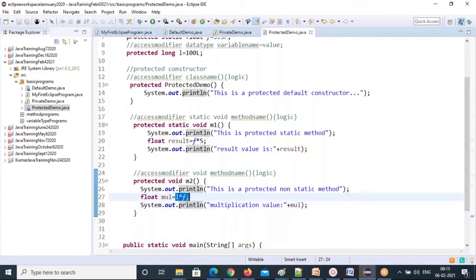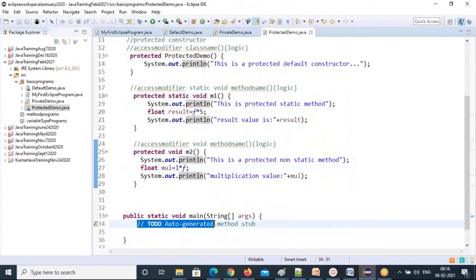So whatever type of data you're getting in the output, that data type you need to declare on the left side. Remember that point. If there is a mismatch, you will get a type mismatch error. I told you in the Java features that there is a type checking mechanism in Java. What type of data is on the right side? What is the data type you declared on the left side? If not matching, you will get a type mismatch error. Remember this point. I'll come back to these type mismatch problems again in one more topic we have, the typecasting topic.